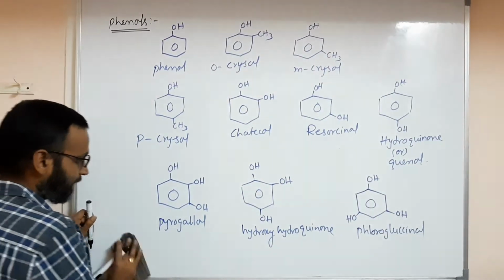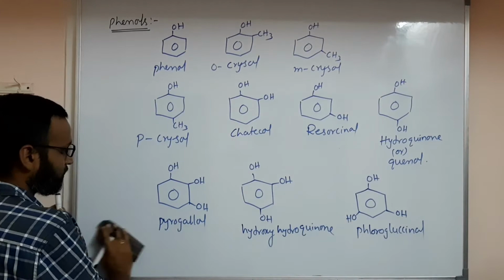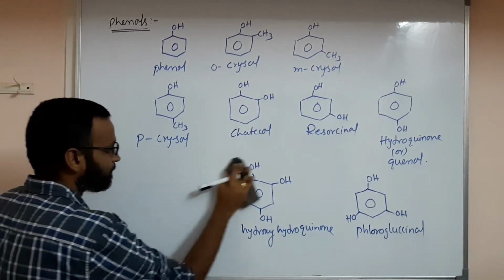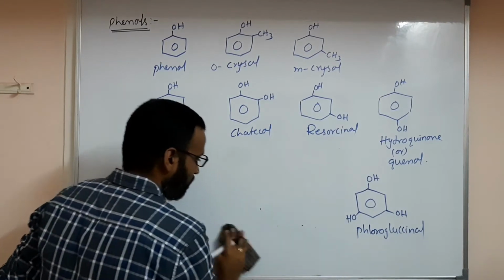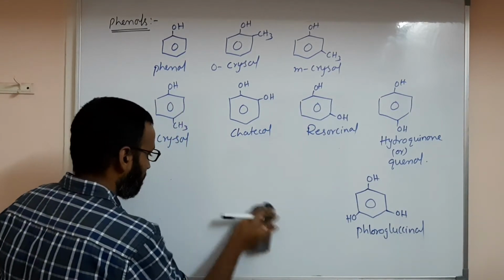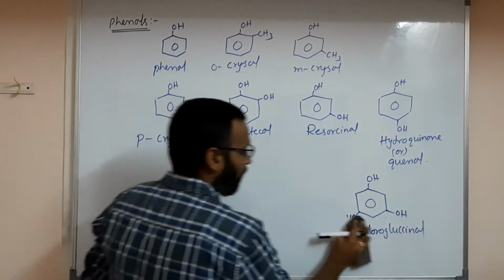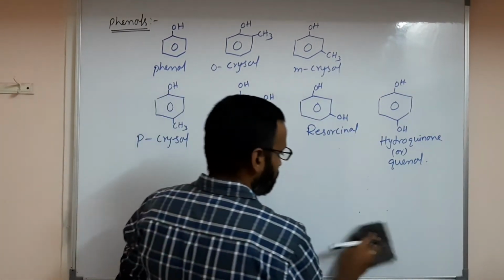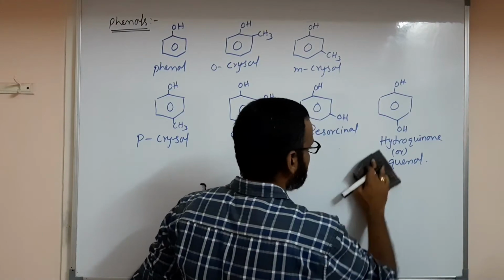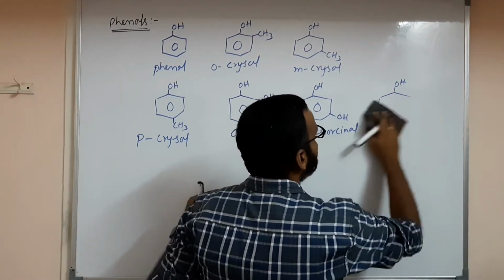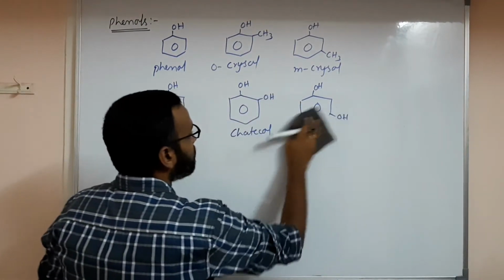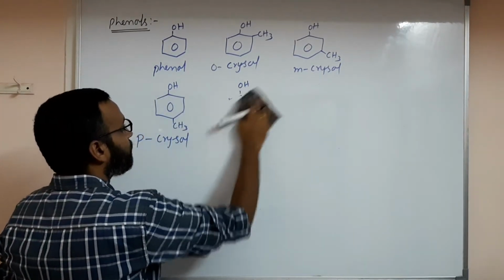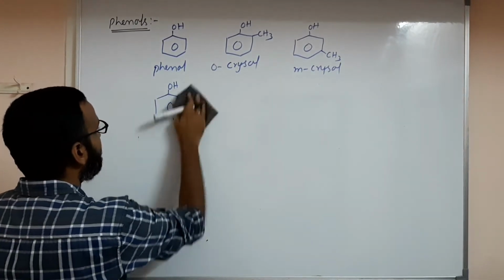Okay, sir. Next we will discuss the preparations of phenols one by one. Phenols, you know already, can be prepared from benzene diazonium chloride or from cumene. When chlorobenzene reacts with sodium hydroxide, you get phenol. Chlorine is replaced by OH.